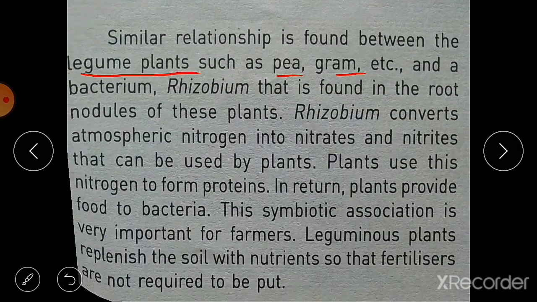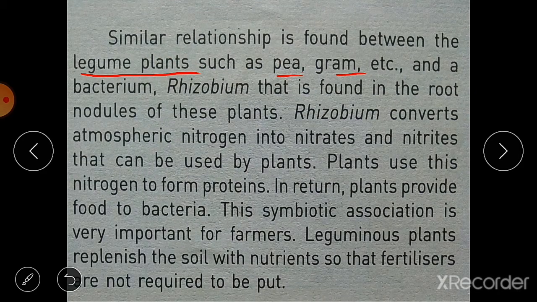These knots are known as root nodules, and here the bacterium rhizobium resides in these nodules. So the rhizobium bacterium is found in the root nodules of these plants.